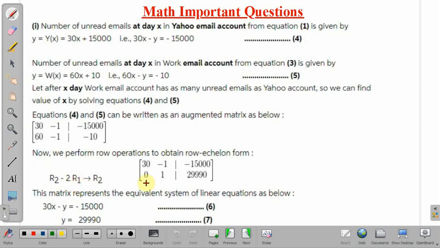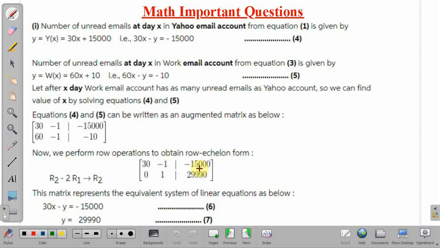Okay, so now row 2 will be 60 minus twice of 30, so it will be 0, and the second element of row 2 will be minus 1 minus 2 into minus 1, so it will be 1, and the constant term will be 29,990. Now this matrix can be written as an equivalent system of linear equations: 30x minus y equal to minus 15,000.